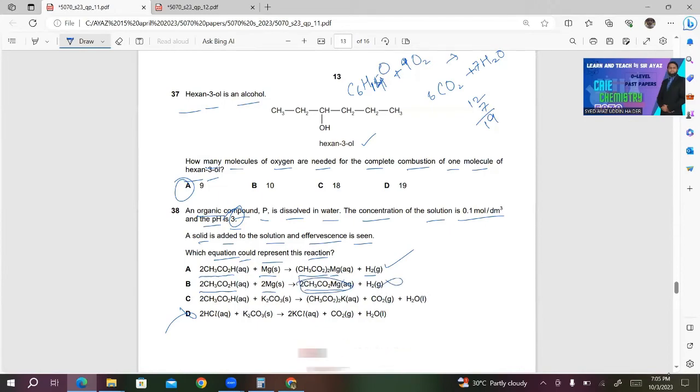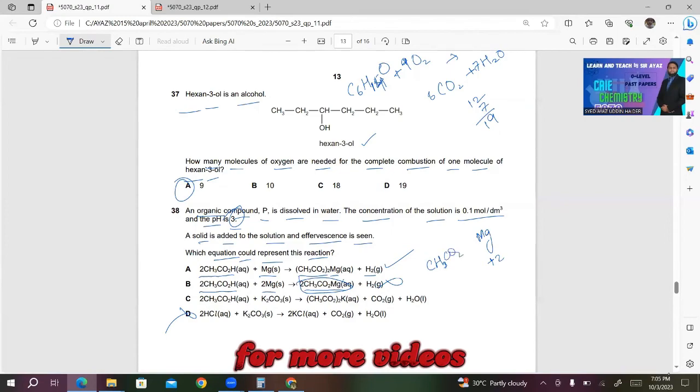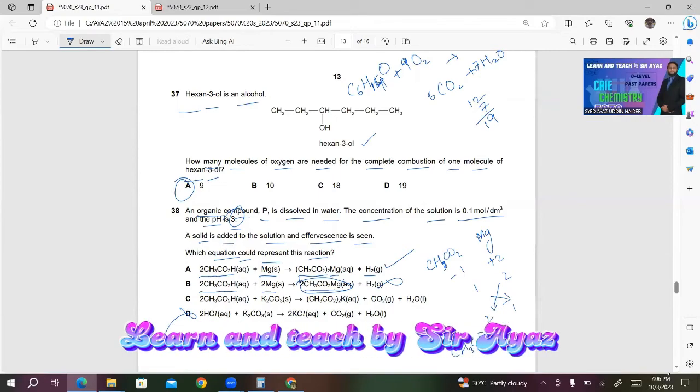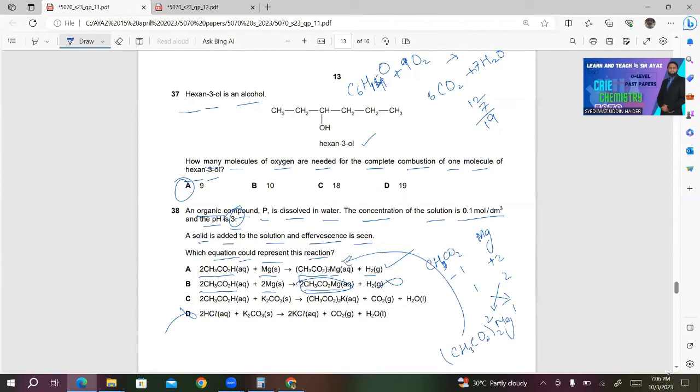The reason is that Mg belongs to group 2, so it carries +2 charge. What about the charge on CH3CO2? All the organic acids, they carry -1 charge. So ignore their charges. So these subscripts will be exchanged and you will get what? You will get CH3CO2 whole twice Mg. That's why this looks correct to me.